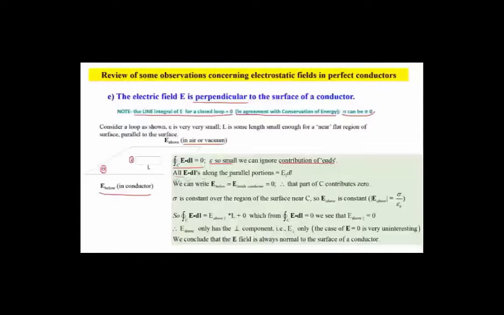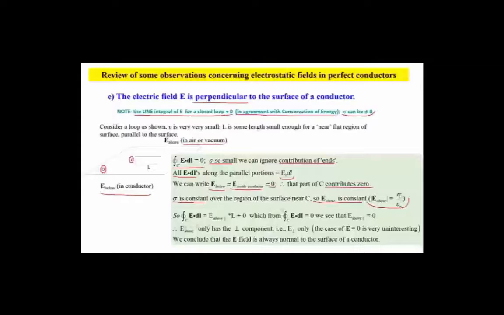What's left is that we have all our E dot dLs along the parallel portions, and so we'll just write that as E parallel dl. So we've got one of these above and one below. However, remember that below we have E below being inside the conductor, so that contribution will be 0. We made this L small enough so that sigma is constant over the region near the curve C. So E above is constant, given by this expression here, which we've derived. The E above magnitude is sigma over epsilon naught, and this is the uniform sigma.